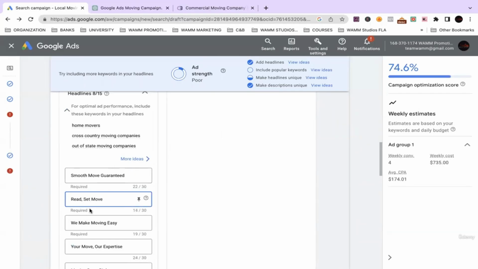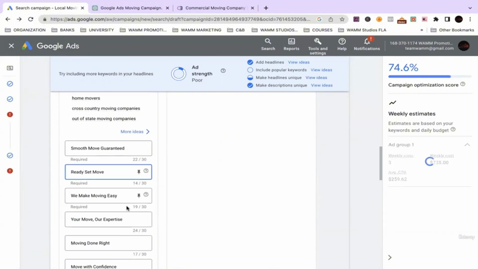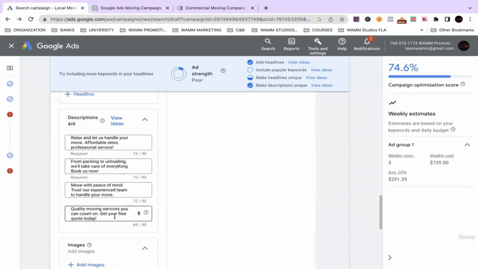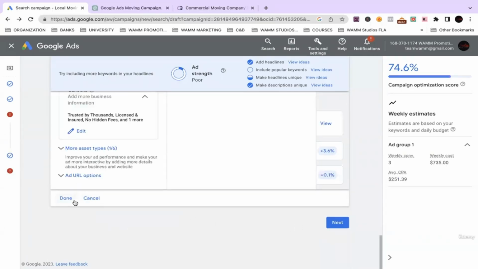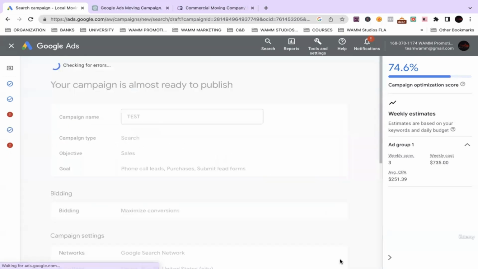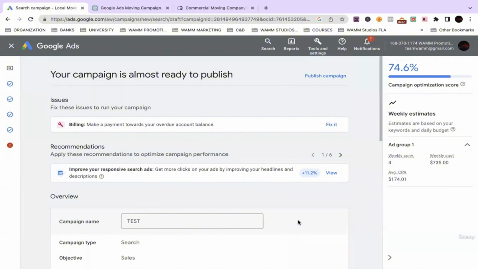Google is funny about a lot of different symbols, so a lot of times when I get those, I just delete it. I think that was the only one. So the only error should be the billing error.